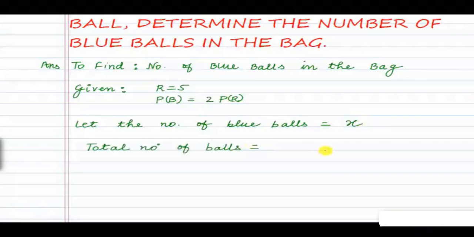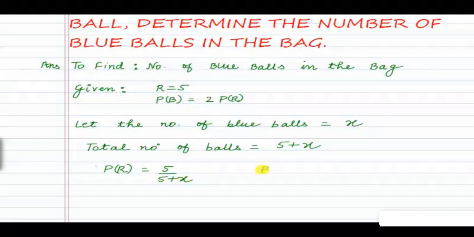So if the number of blue balls is x, then the total number of balls will be 5 plus x. 5 is the number of red balls and x is the number of blue balls. Now, the probability of drawing out a red ball will be equal to the number of red balls divided by the total number of balls. So the number of red balls is 5, and the total number of balls is 5 plus x.